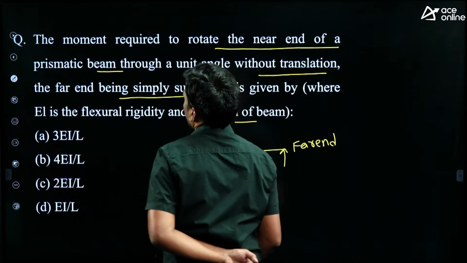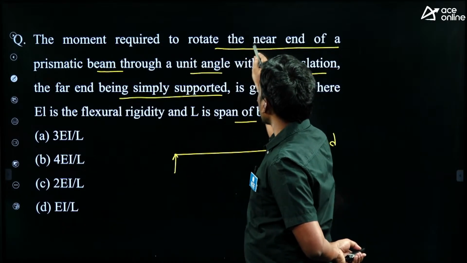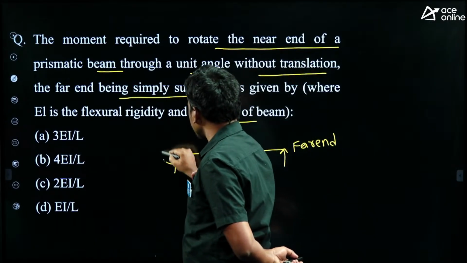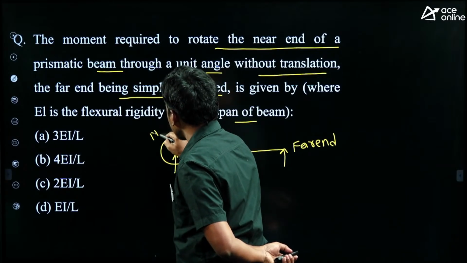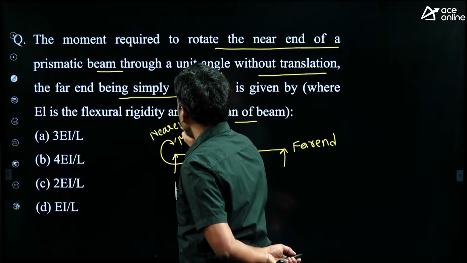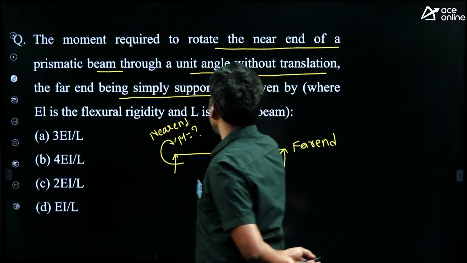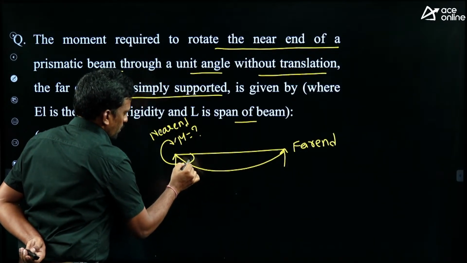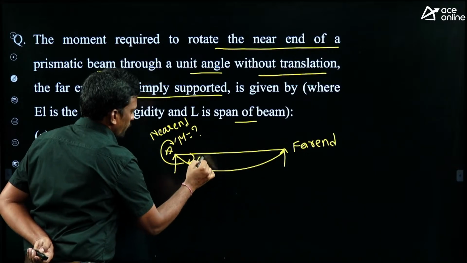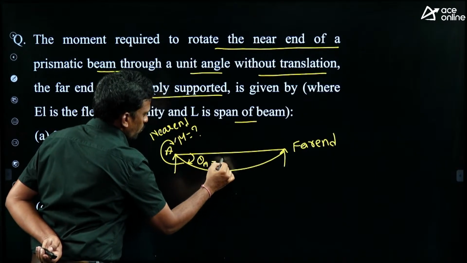I repeat, moment required to rotate the near end. How much moment required? This is near end, of unit angle. So it will deflect like this. This is support A, then theta A equals 1.